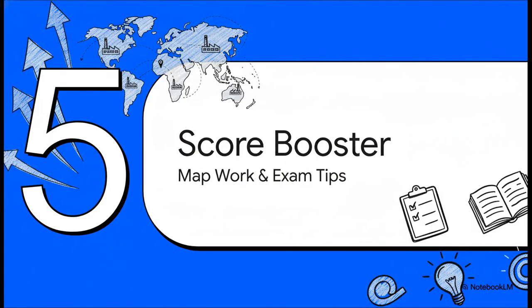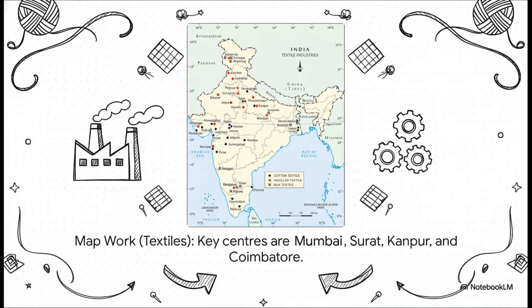All right, we've covered all the core concepts. Now for the section that will help you boost your score. We will quickly go over some essential map work, and then I will give you some final tips for your exam. Okay, for map work, let's start with textile centers. The 4 important ones you must remember are Mumbai and Surat in the west, Kanpur in the north, and Coimbatore in the south. Please practice locating these on a map of India.